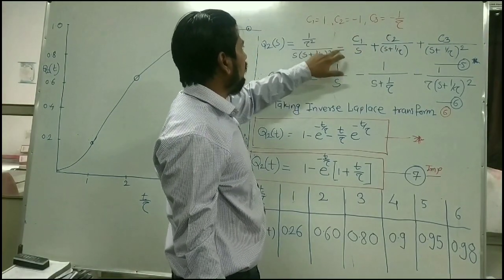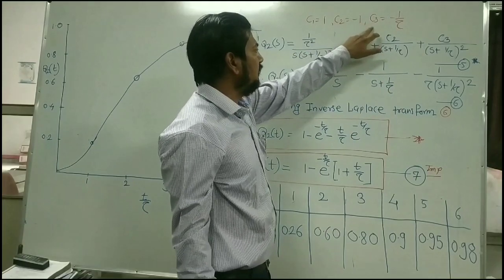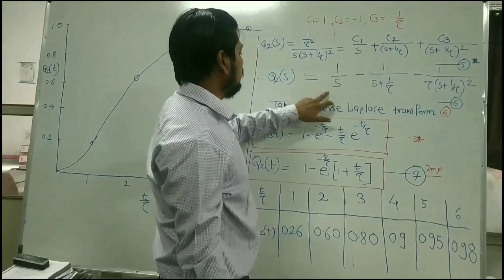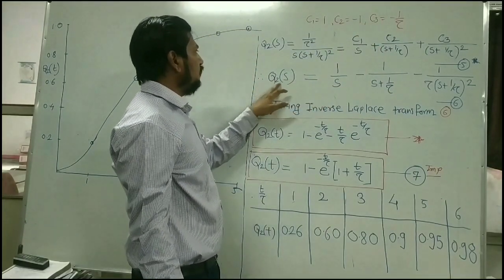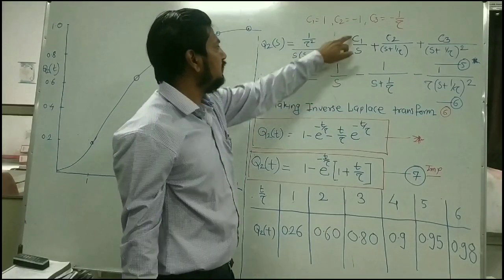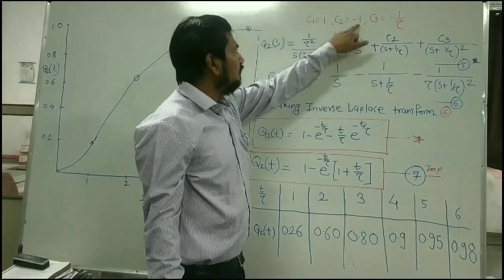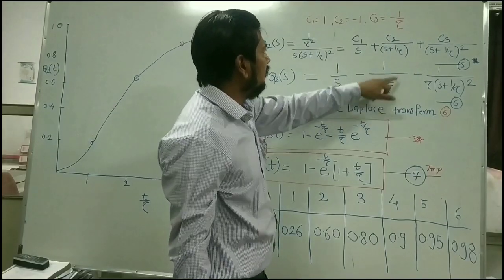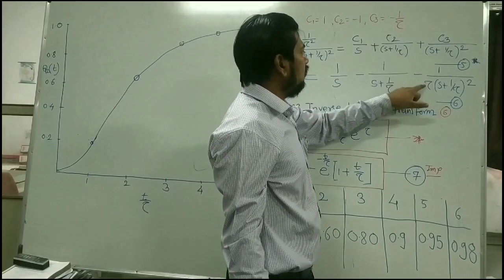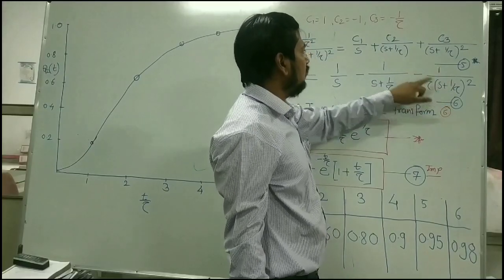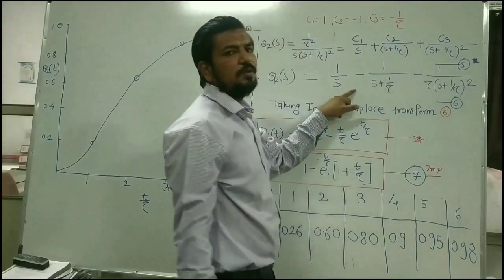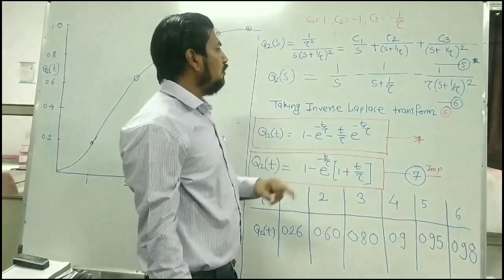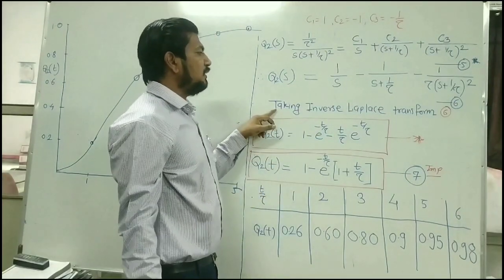When you put the values of C1, C2 and C3 in equation number 5, it becomes equation number 6. Let us see here. Therefore Q2 of S is equal to, C1 is 1, so 1 by S minus 1 divided by s plus 1 by tau, minus 1 by tau into s plus 1 by tau square. So equation 5 is now converted into equation number 6. Now the next step will be taking the inverse Laplace transform.